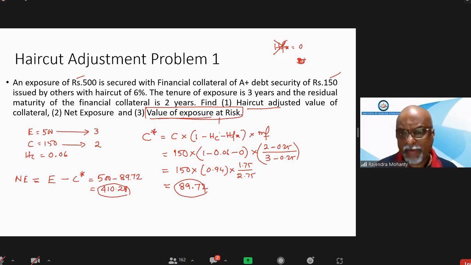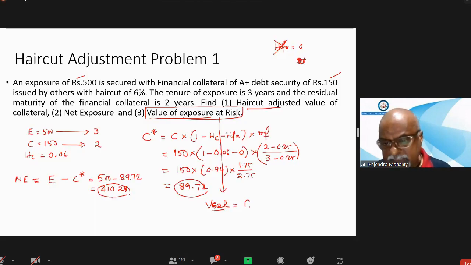Now they may ask, sometimes this is also asked, what is the value of exposure at risk? This value of exposure at risk is a little bit confusing. The formula is: value of exposure at risk, we call it VE at R, is equal to the original value of the collateral minus the haircut adjusted value of the collateral. So how much will it be? 150 minus 89.7, 60.28.